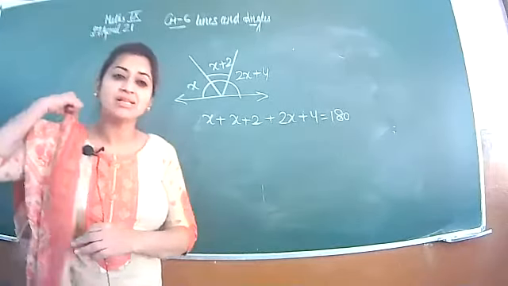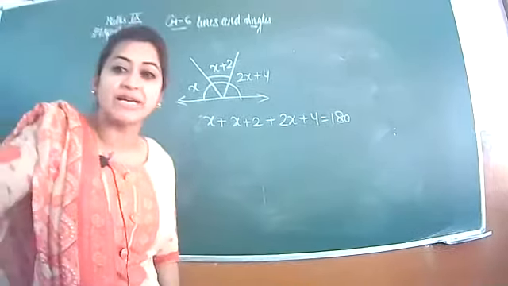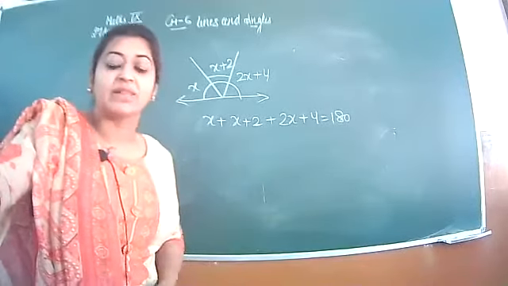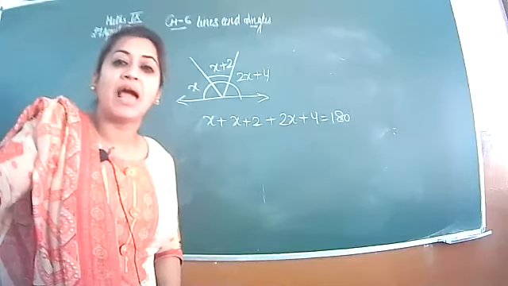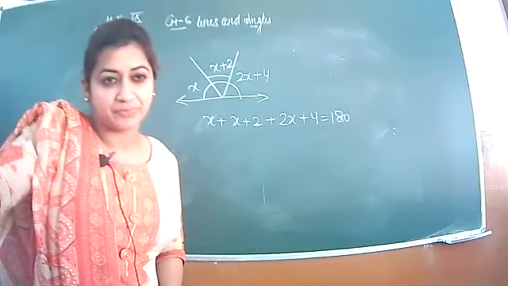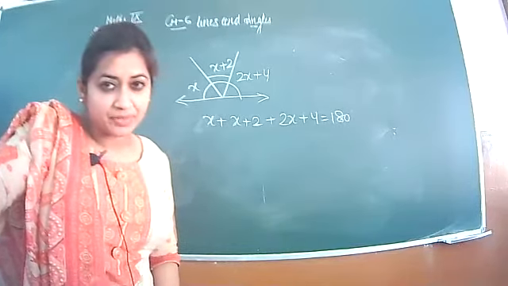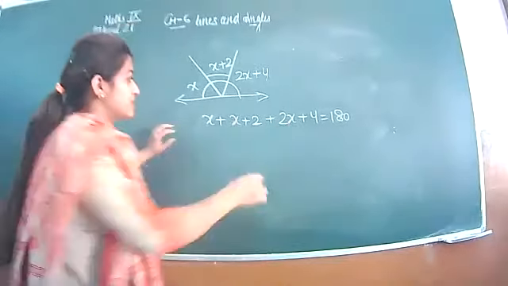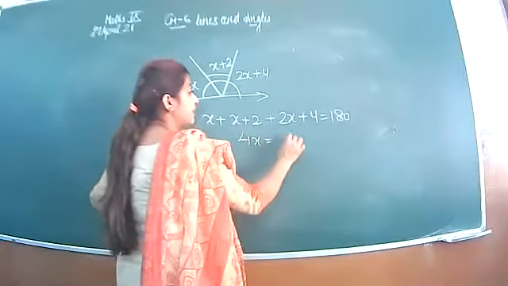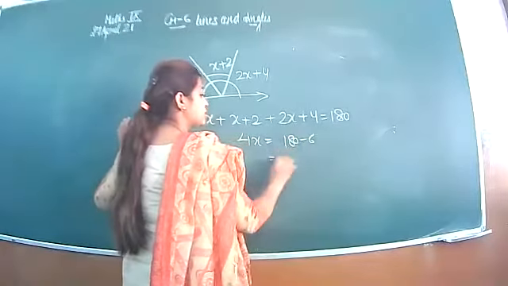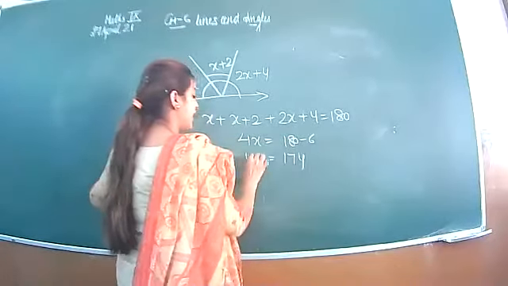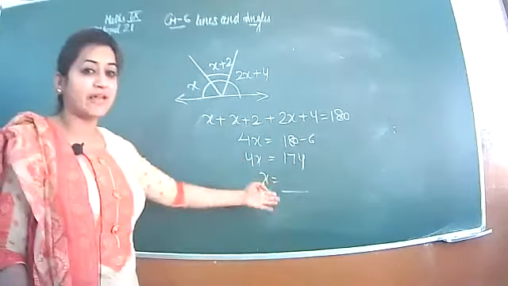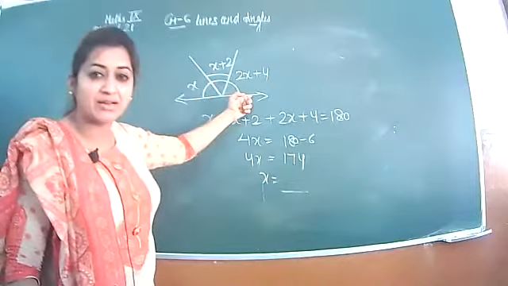So if two angles are there on the straight line, then you will say it is forming a linear pair. And if more than two angles are there, then you will write it as angles on a straight line. Is it clear? So from here you can find x. x plus 2x plus 2x is your 5x. 180 minus 6 you will subtract, and when you divide it you will get x from here. And if x is there, you can find these three angles.